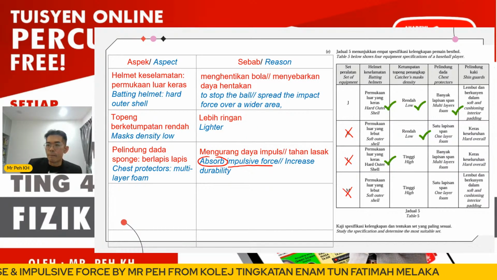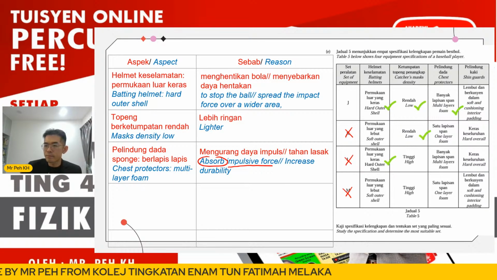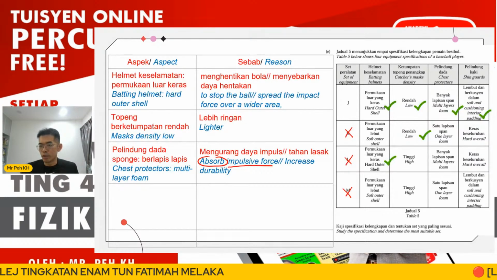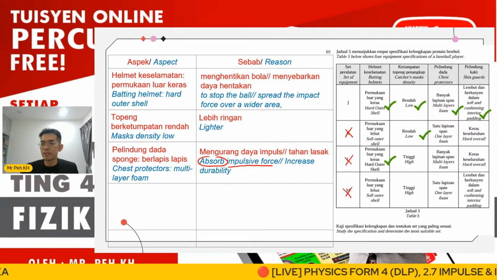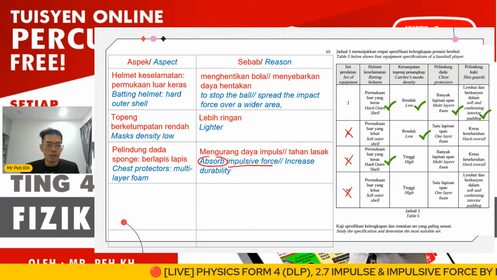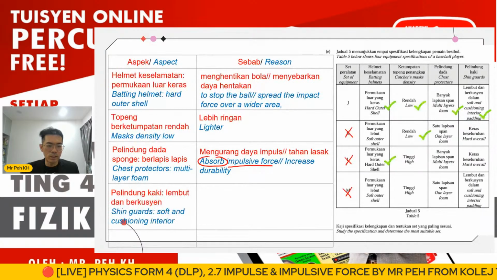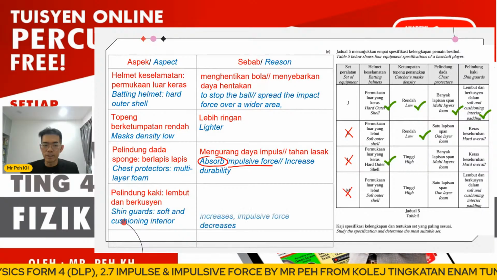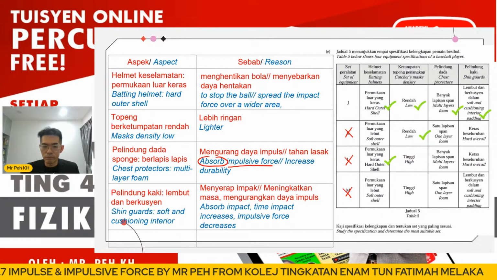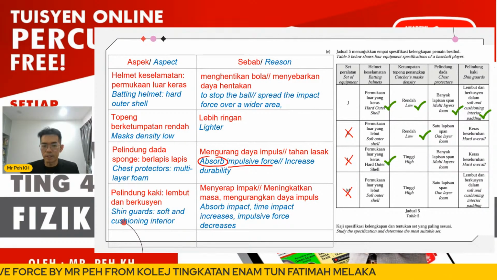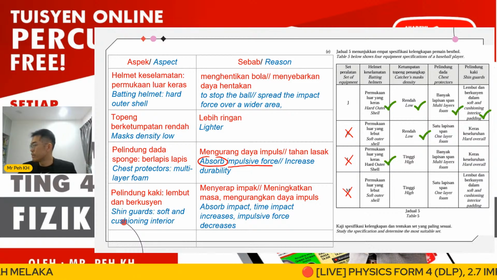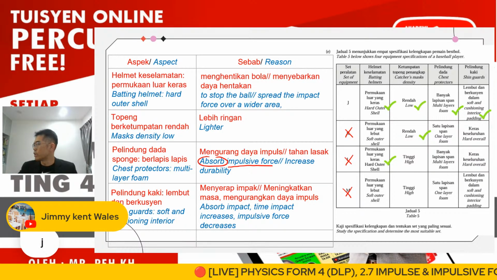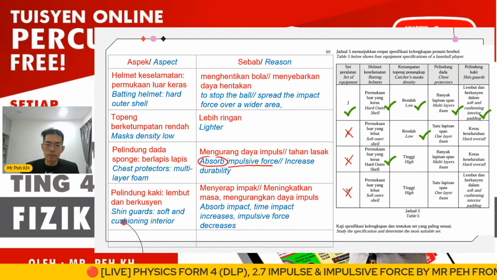Okay, then the shin guard will be soft and cushioning interior padding. So the interior part will be soft as mentioned just now, but here it is for the shin guard. So the reason: it absorbs impact, or increases the time of impact so that it decreases the impulsive force. Yes, the answer to choose here should be J. Now you selected the correct one already. So choose J.